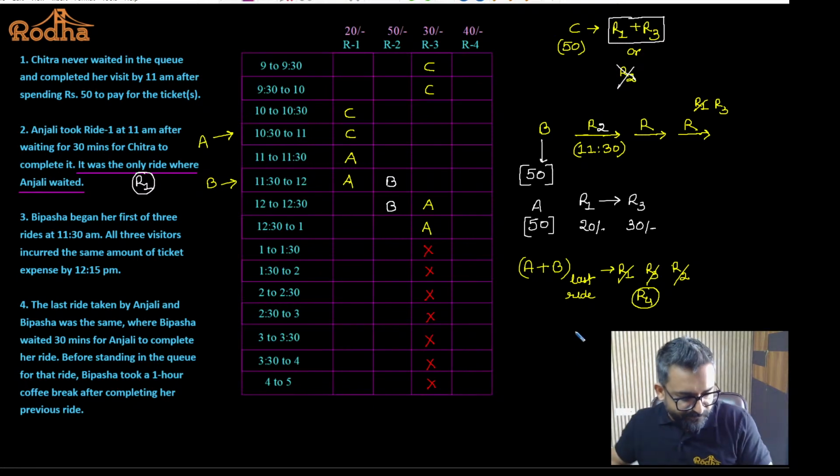Point taken? Harsh, do you get the point? You said R2. R2 cannot be the last ride of Bipasha because Bipasha is supposed to take 3 rides, and this was the first ride of Bipasha, and Bipasha cannot take the same ride one more time. Do you agree with this? Fine. Now R4 is the ride which Anjali and Bipasha took, which is the last ride.